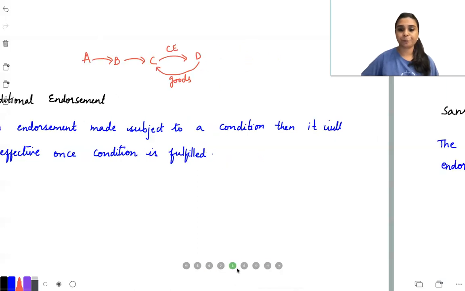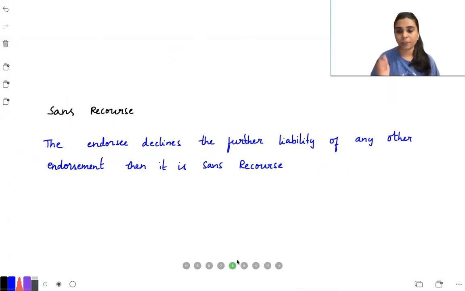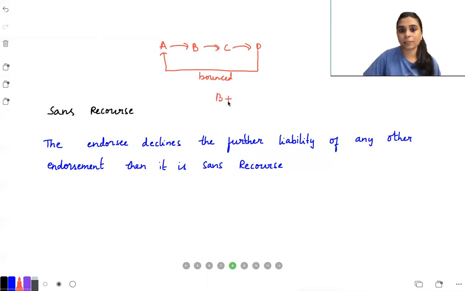So moving ahead to sans recourse. So in sans recourse, what happens? Generally, when A is giving it to B, B is giving it to C, and C is giving it to D. Now D went and deposited the check and he understood that the check got bounced. So in this case, what happens in general situations is B plus C both will be liable to D.